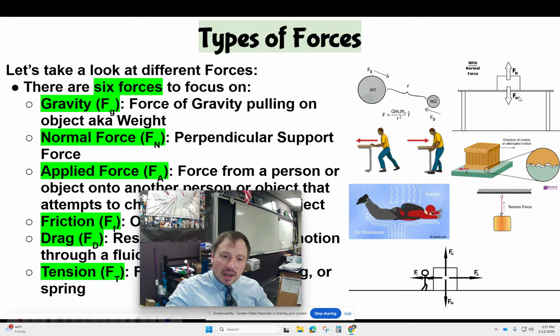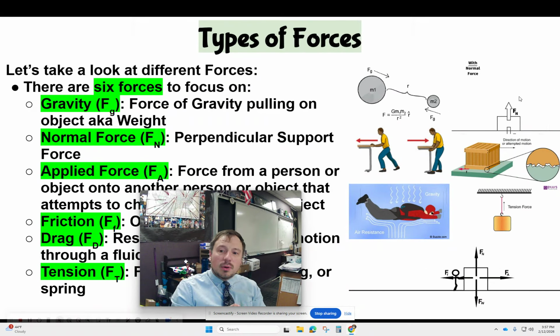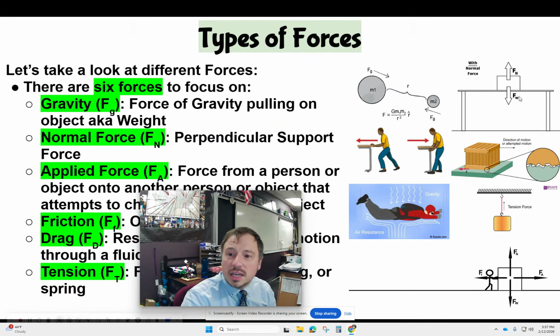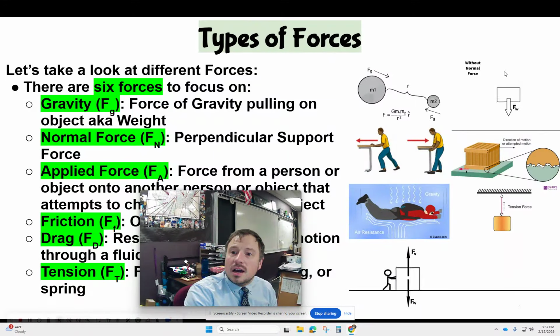Right now I'm sitting in my chair. The chair is providing that upward support force, that perpendicular support force. And you can see that little graphic here. It's sitting on a table.